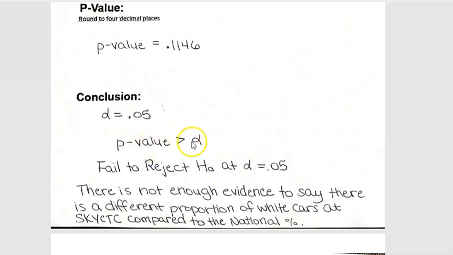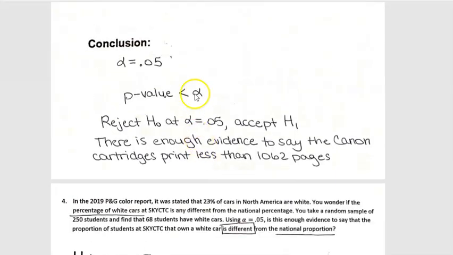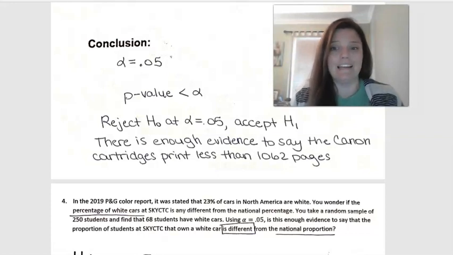So if your p-value is greater than alpha, you fail to reject the null hypothesis. If the p-value is less than alpha, then you reject the null hypothesis and accept the alternative. And that's really the main thing in chapter 10.